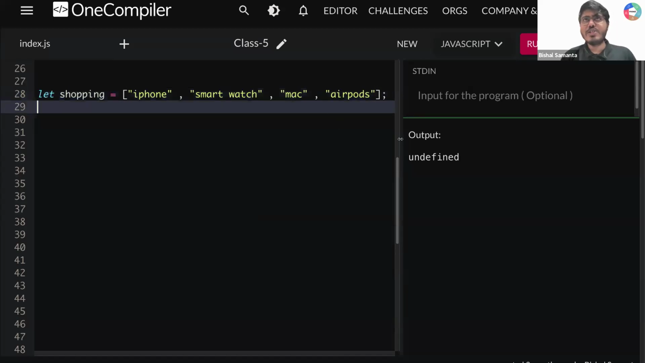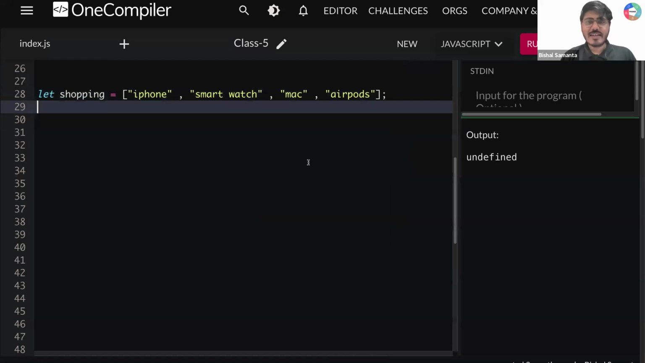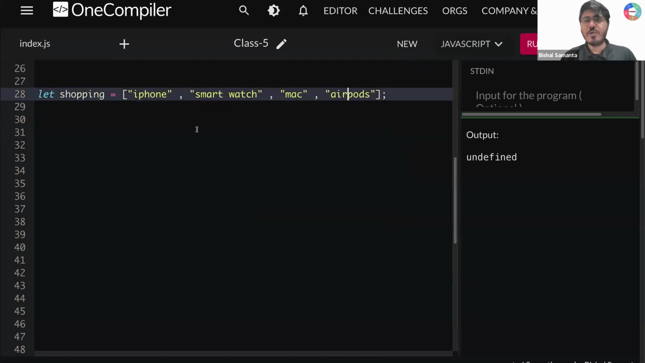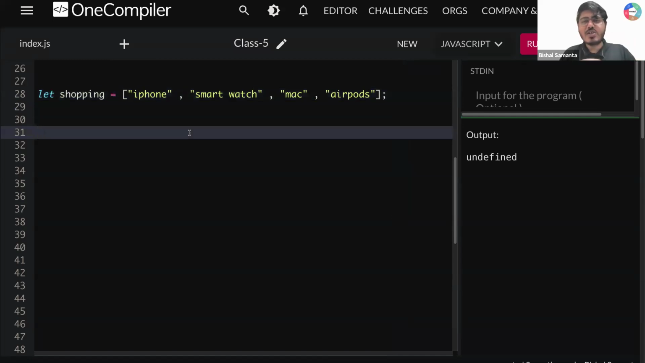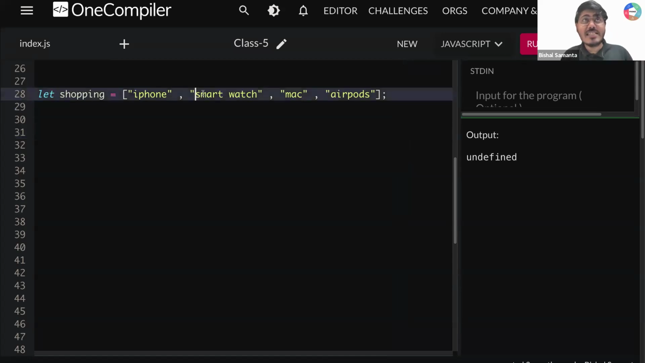How many elements do you have in this array? 1, 2, 3, 4. You have a total of 4 elements. All of them are strings. Can I call it an array of strings? Right? So this is a space, this is a single element. Understand, smart watch is not a different element. This is a single element. So 1, 2, 3, 4.